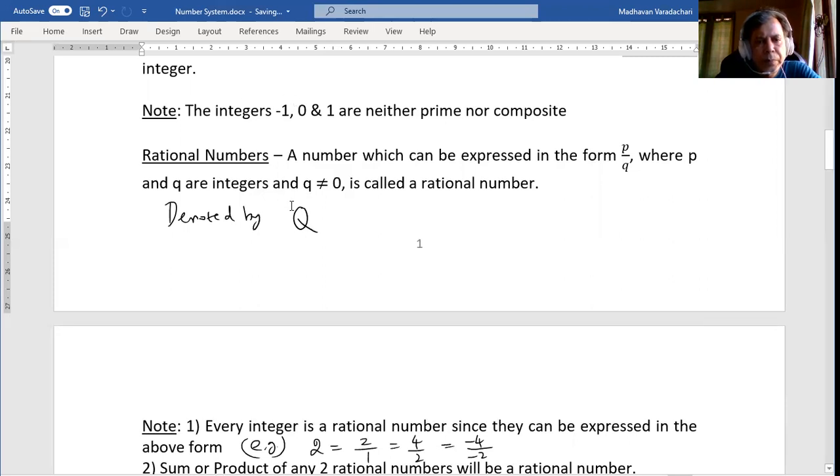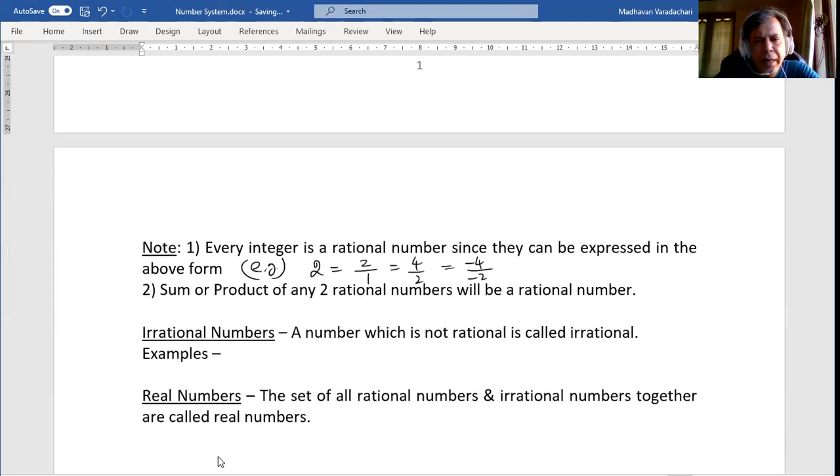capital Q. And irrational numbers. A number which is not rational is called irrational, and that is generally denoted by Q prime or Q dash. Examples of irrational numbers are square root of 2, square root of 3, square root of 5. These numbers cannot be expressed in p by q form, where p and q are both integers. That is not possible. So these are irrational numbers.